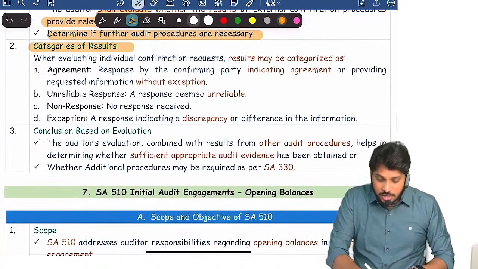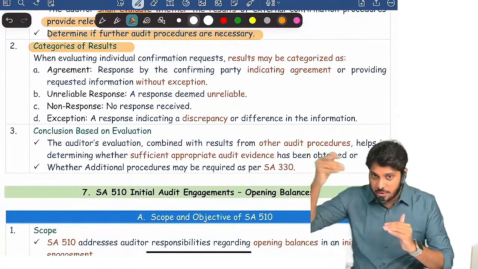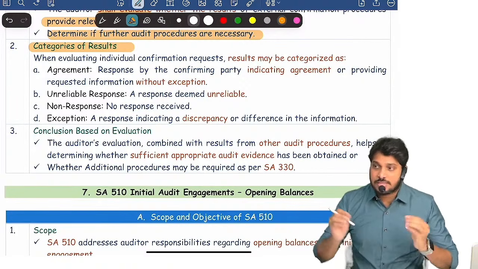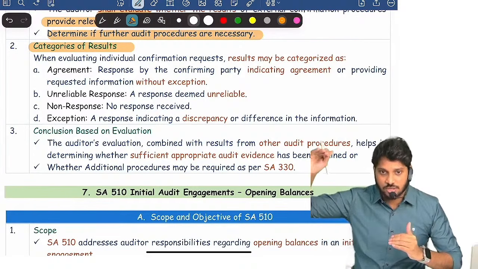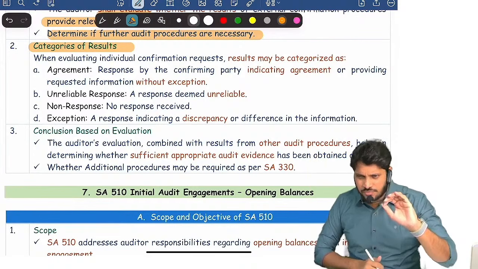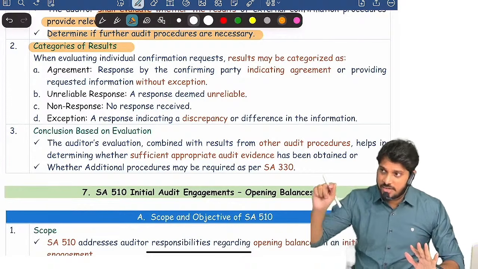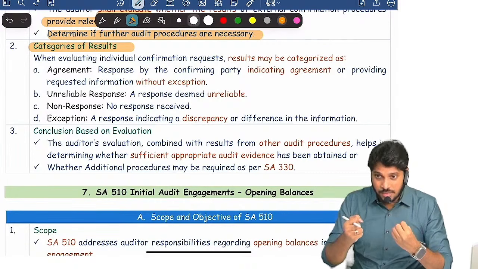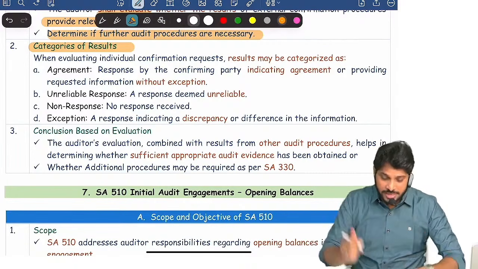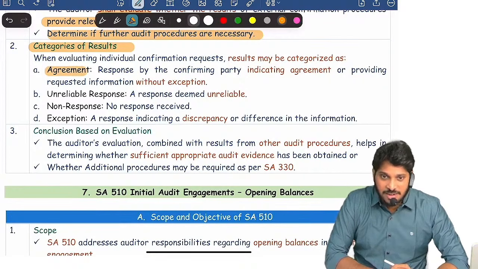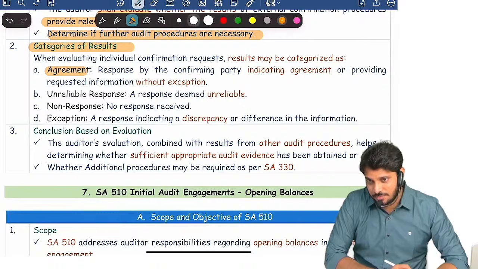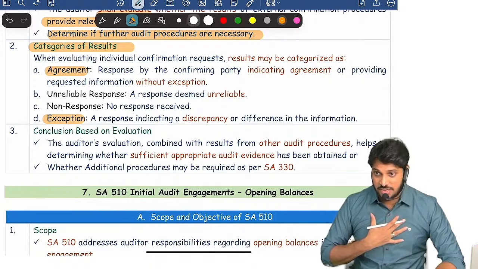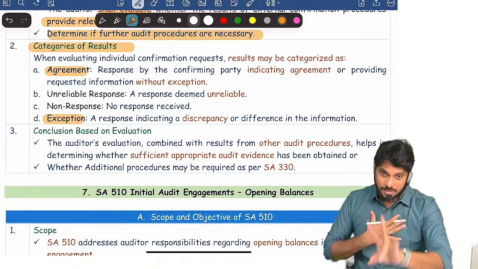Now tell me, what are the results? How external confirmation, when you perform, you get some result, right? You can classify the results into following categories. For example, there are 1,000 customers for the company, 1,000 debtors. To all the 1,000 debtors, some 30 of them we sent positive confirmation. Remaining 70 we sent a negative confirmation. Yes or no? Now the result is there, right? Once after 1 week is over, I will categorize the result of confirmation to following categories. 1, agreement. Third parties replied saying, yes sir, everything is matching. Another one, exception. Third party is replying saying, sir, in our books of accounts, the balances are different, sir. In your books of accounts, the balance is different, sir. Exception. This is 2 categories of result.